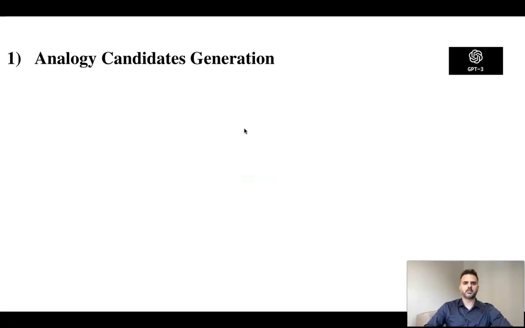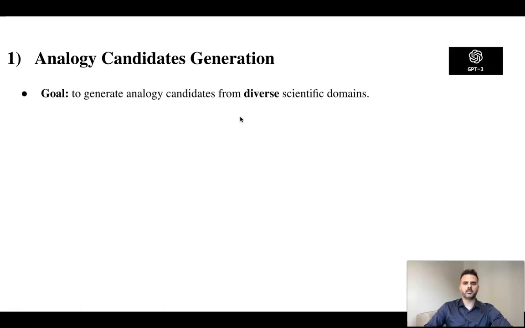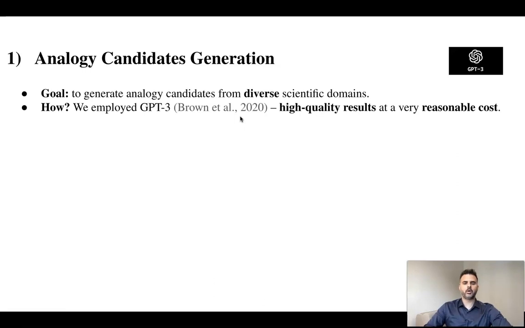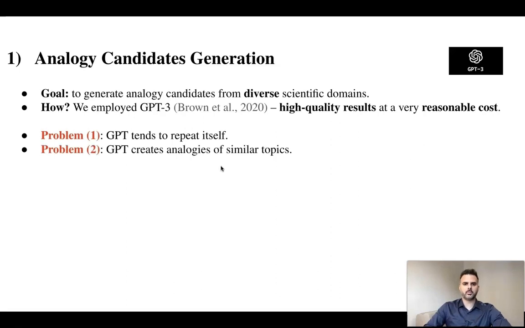The first component is the generation of analogy candidates. The goal is to generate candidates from diverse scientific domains. How do we do it? We employ GPT-3, as we found it produced high quality results at a very reasonable cost. We first tried a naive approach by asking GPT to generate two analogous processes without further instructions or constraints. But then we met two main problems. First, GPT tends to repeat itself. Second, GPT creates analogies of extremely similar topics.